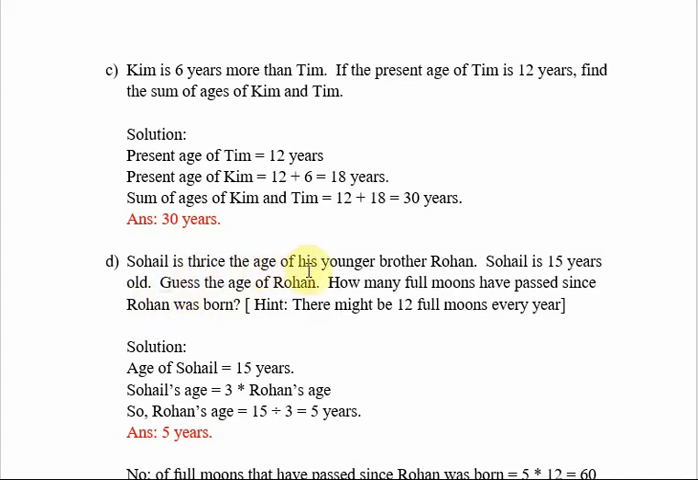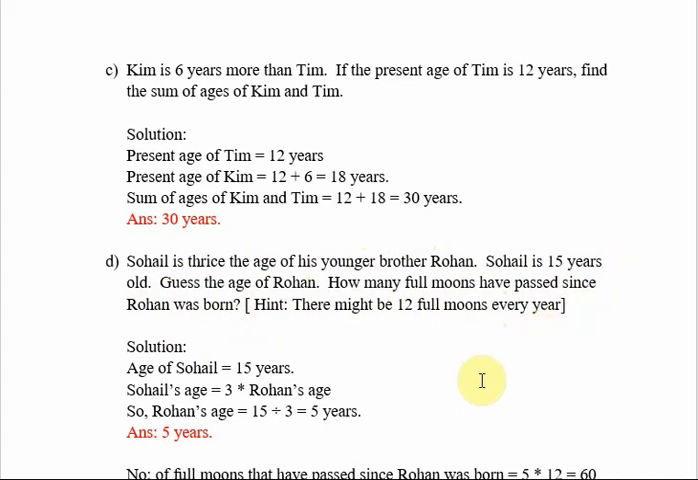Sohail is thrice the age of his younger brother Rohan. Sohail is 15 years old. Guess the age of Rohan. How many full moons have passed since Rohan was born? Hint: there might be 12 full moons every year.